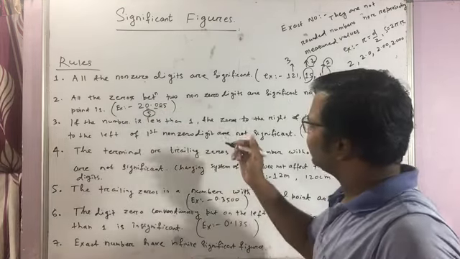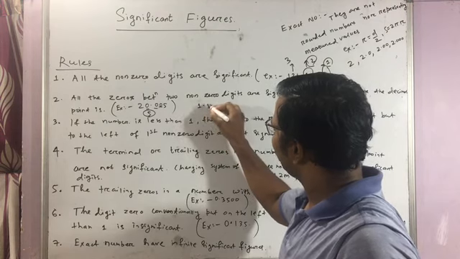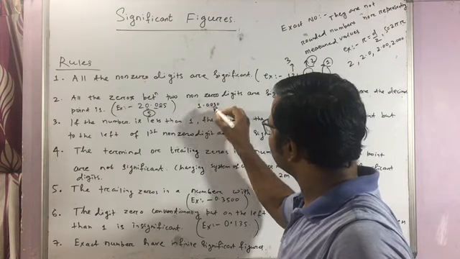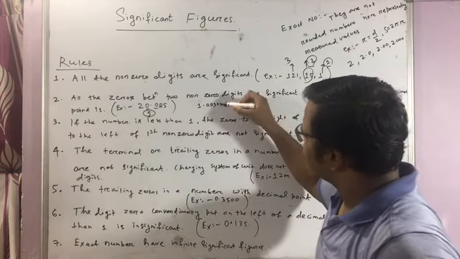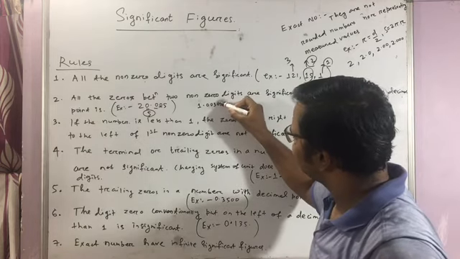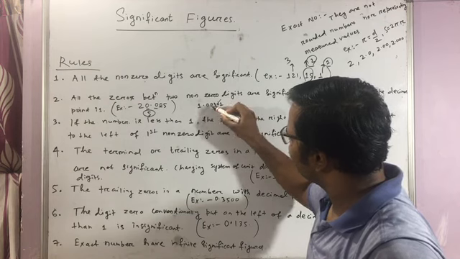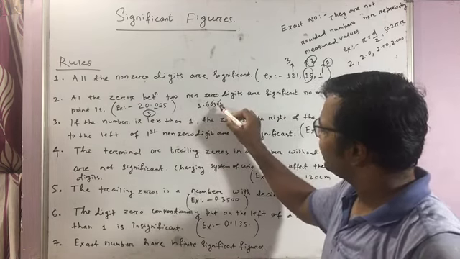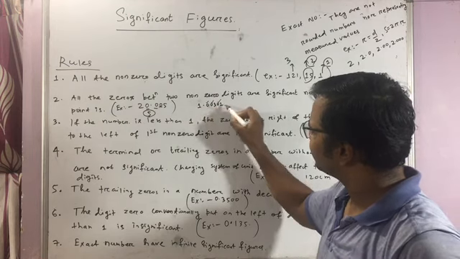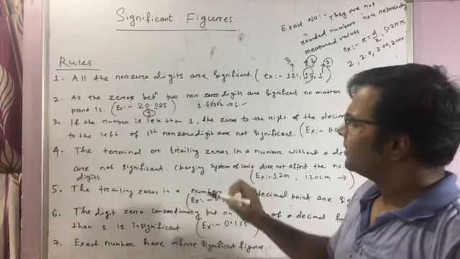Suppose in another example, let's say 1.00301. Let's say this is a number. In this case, see, this 0 is lying between 3 and 1, so it is significant. These 2 zeros are lying between 1 and 3, so these 2 are also significant. So here the total number of significant digits is 1, 2, 3, 4, 5, 6. So this is the second rule.